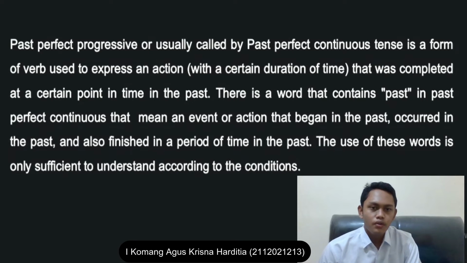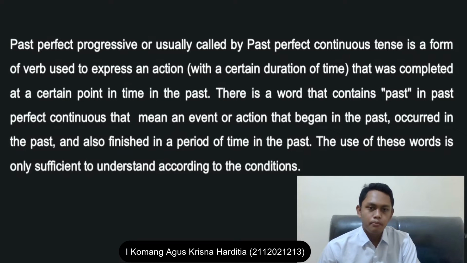The function of the word is to talk about problems that have occurred in the past and then happen again at a certain time. For example, the present perfect continuous, the past perfect continuous tense.